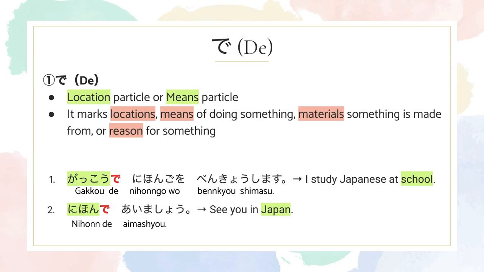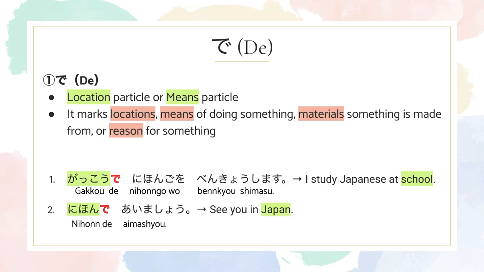So let's look into the examples. The first one says, 学校で日本語を勉強します。 The meaning of this sentence is, I study Japanese at school.